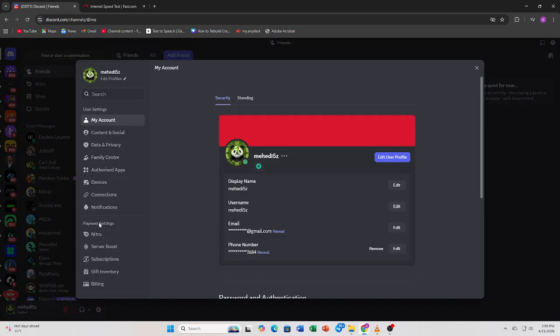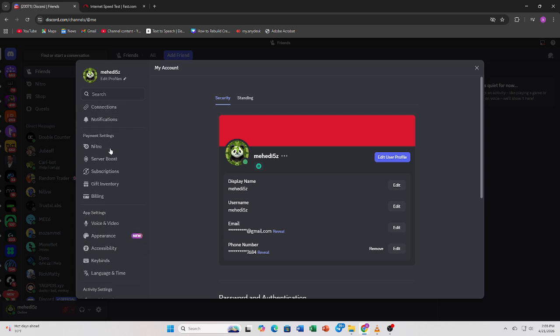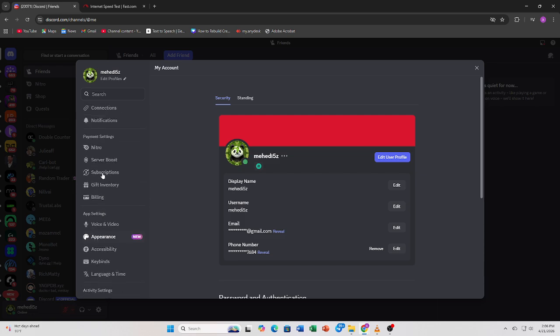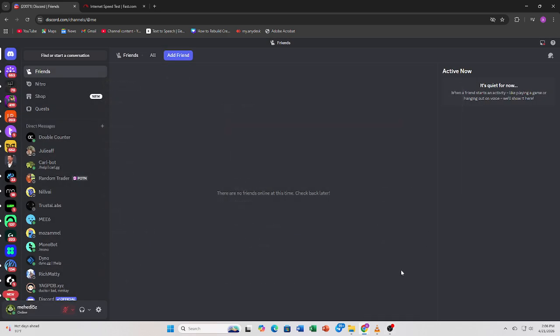Now, disable hardware acceleration in Discord settings. This often fixes freezing and performance issues during screen sharing. After that, close background apps. Heavy programs like browsers or games can use CPU and slow everything down.